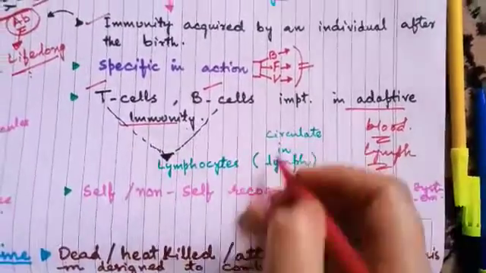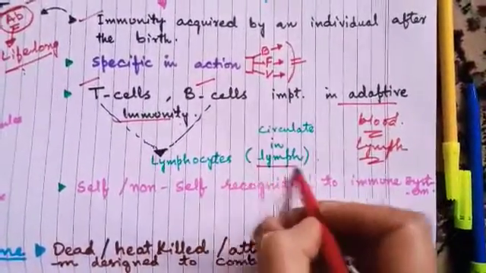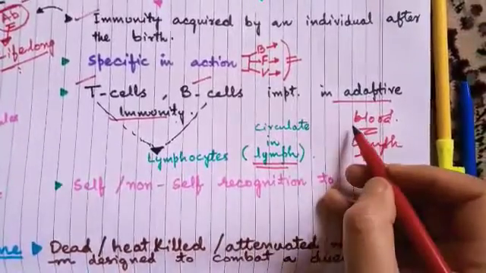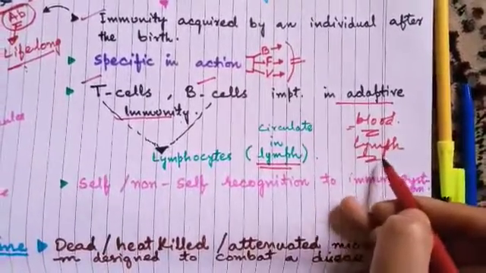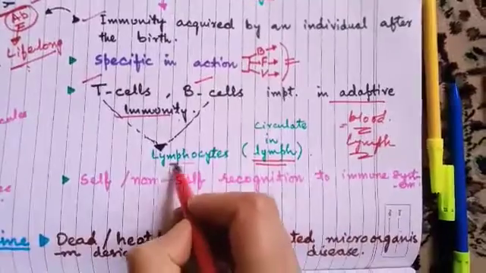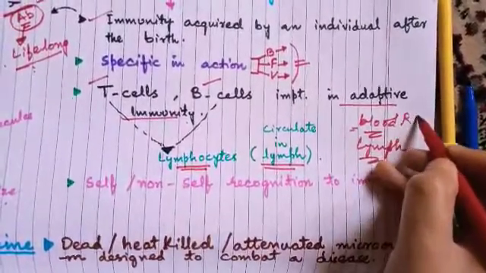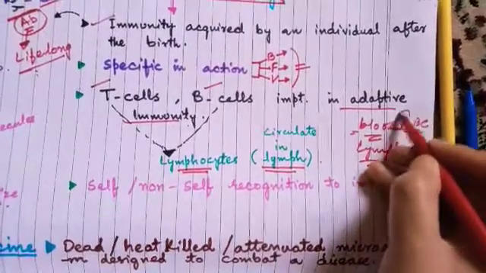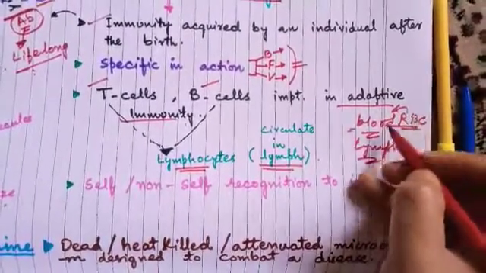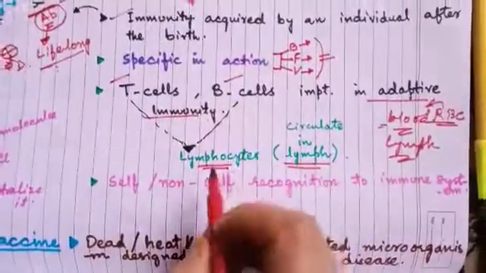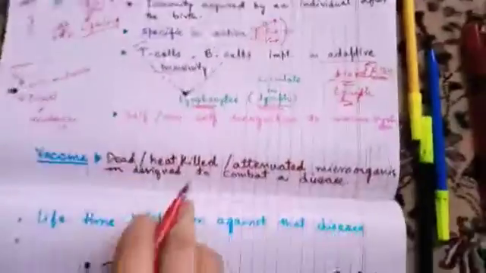These T cells and B cells are the cells of this lymph. They are not present in the blood, but they are present in the lymph nodes. They are called lymphocytes. For example, RBCs are present in blood, and they are called erythrocytes. Erythros means blood. In the same way, these T and B cells are called lymphocytes.